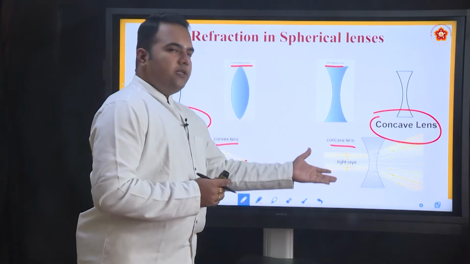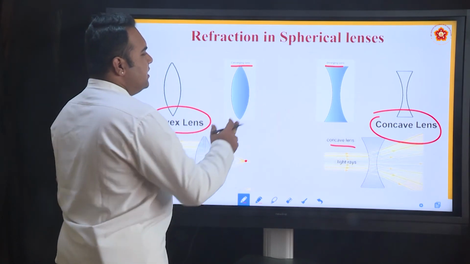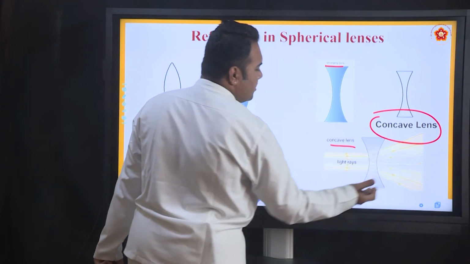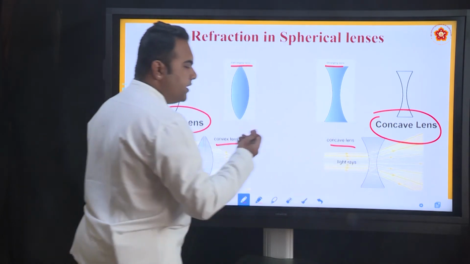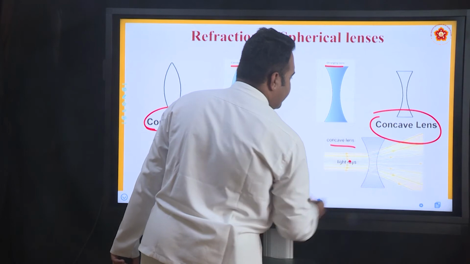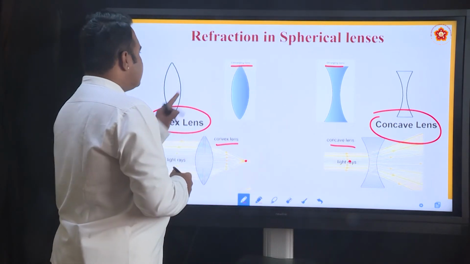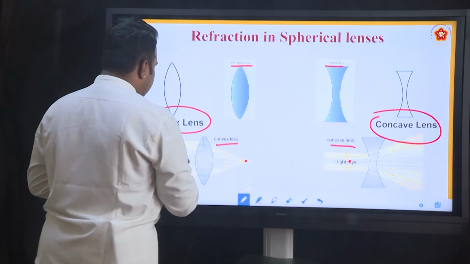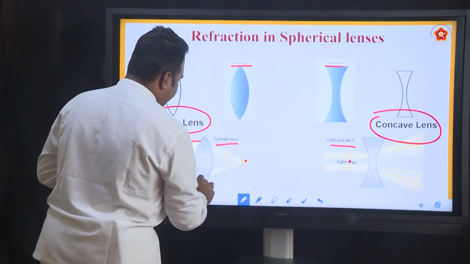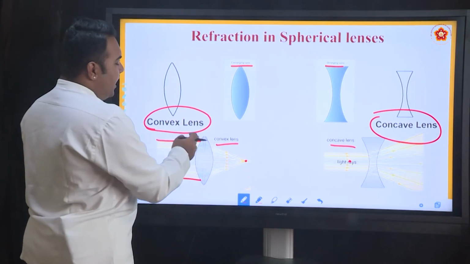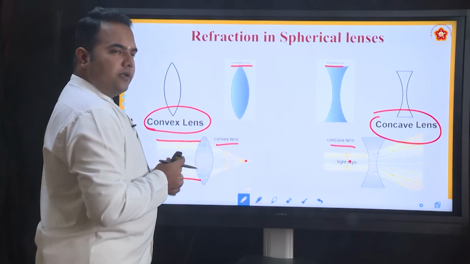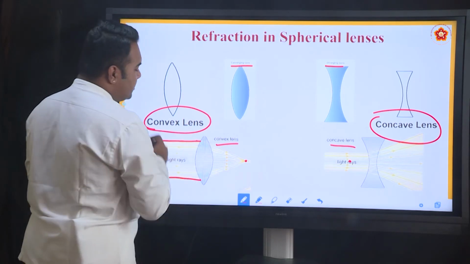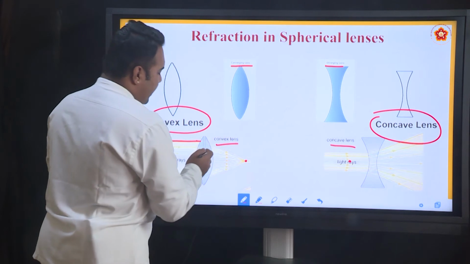Whereas in a concave lens and a convex mirror, what happens? Rays of light that are falling deviate and do not converge on the other side, but they appear to diverge from another point, and this is defined as the principal focus. So remember that a convex lens is called a converging lens, a concave lens is called a diverging lens, and here refraction happens. So the light ray is incident from air, it hits the surface of the lens, and here there is no coming back, no reflection happening, but refraction takes place. Air to glass, it bends towards the normal, and then glass to air, it bends away from the normal.